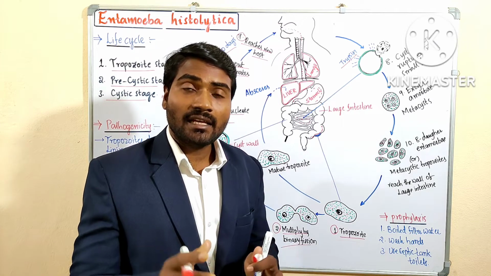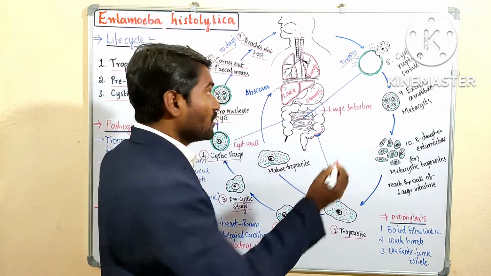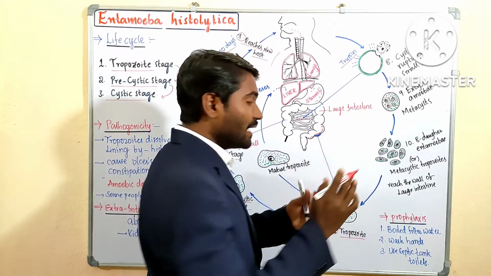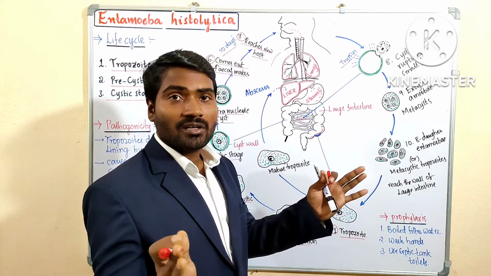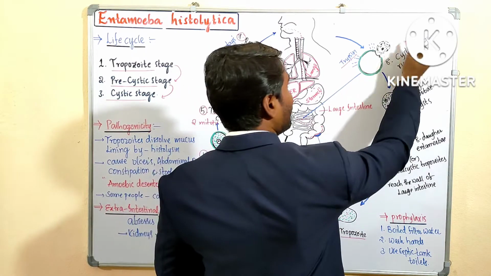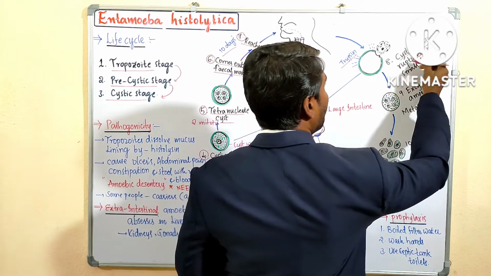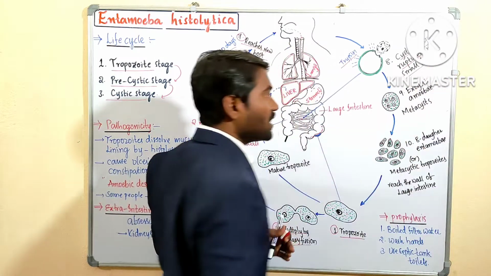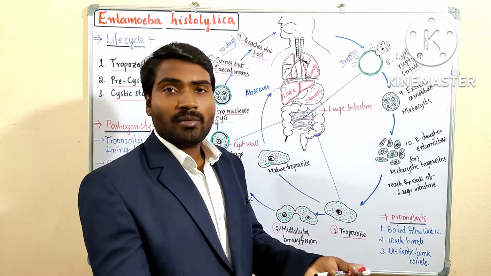In the intestine, in the presence of trypsin, the cyst wall is dissolved and ruptured and releases the entamoeba.